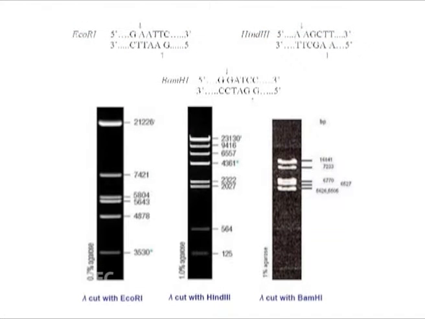Figure 2 shows the size of each of the fragments or bands that were produced when lambda DNA was cut with each of these restriction enzymes. The sizes were determined by comparison to a molecular ladder or marker, which has bands of known sizes, when it is separated by electrophoresis at the same time as the digested lambda DNA.